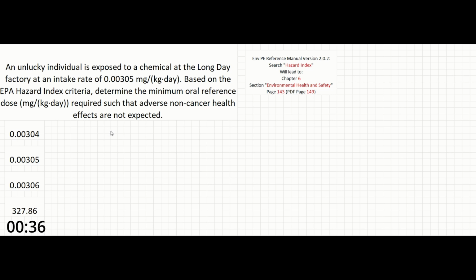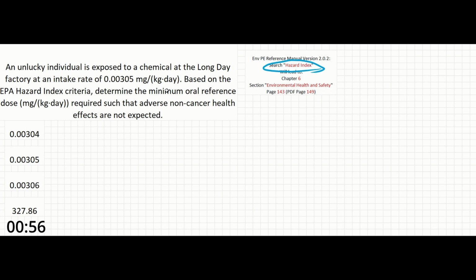So this problem is actually very quick and easy to solve. In fact, the numerical value of the answer is technically already given to you. The only requirement is that you understand what the EPA Hazard Index actually is. This can be searched for in the reference manual.